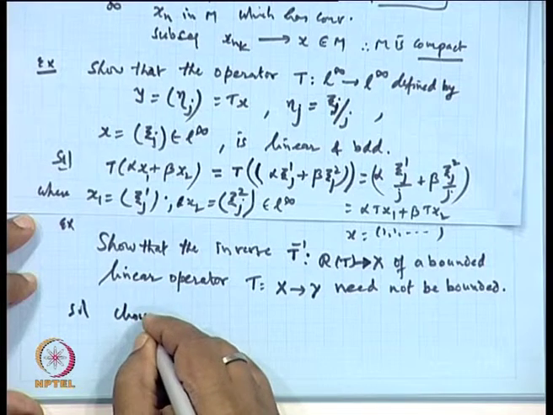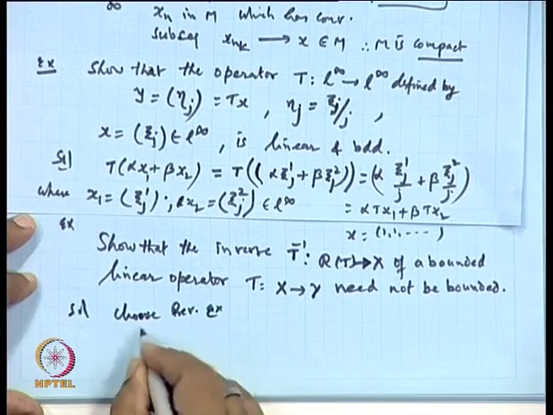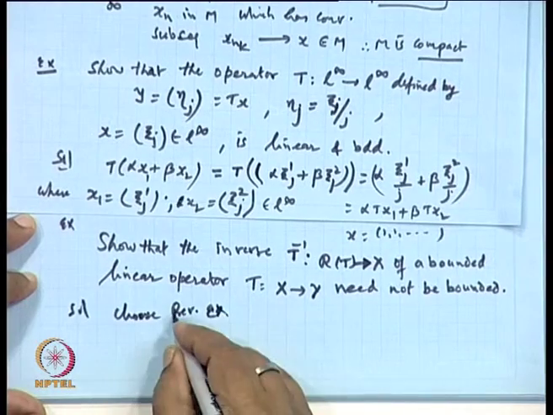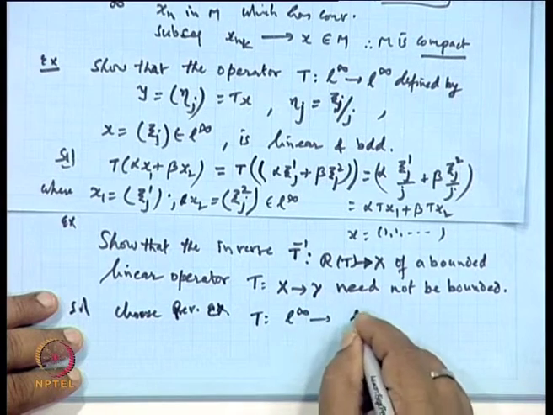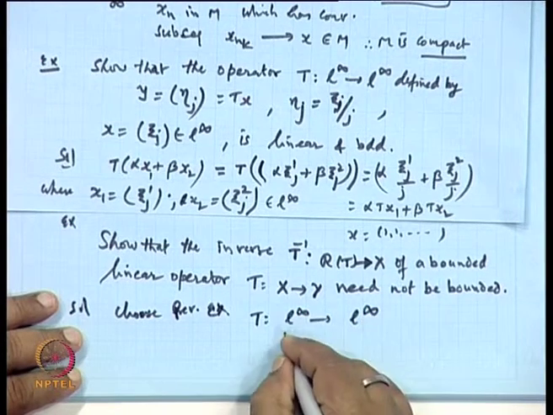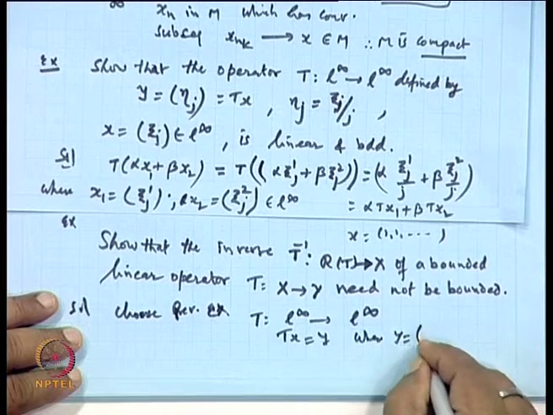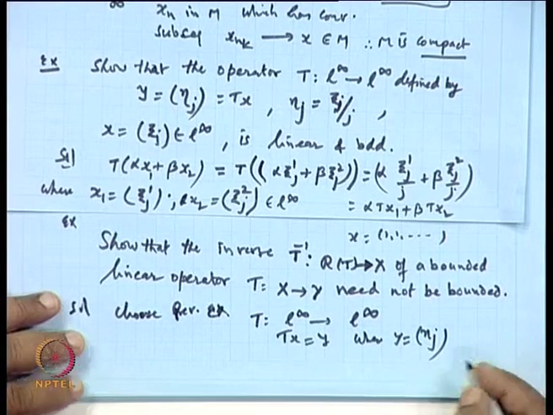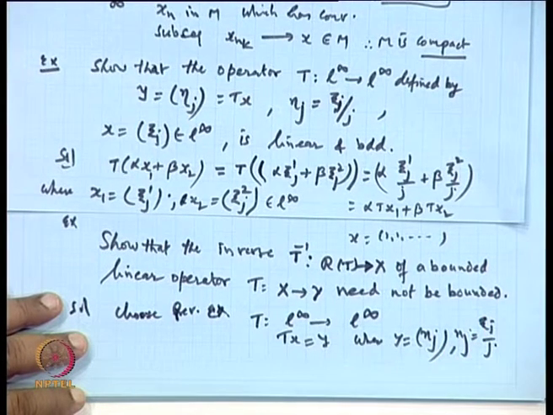Choose the previous example. T is a mapping from L infinity to L infinity such that Tx is equal to y, where y is equal to eta j and eta j equals x j by j.